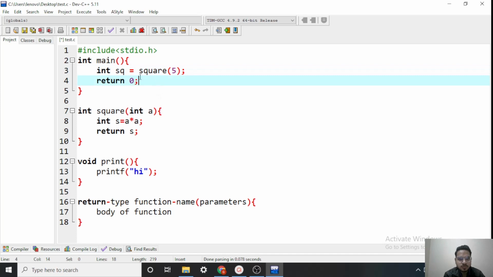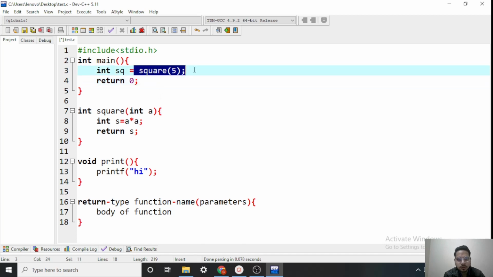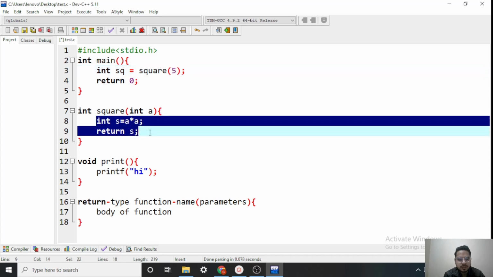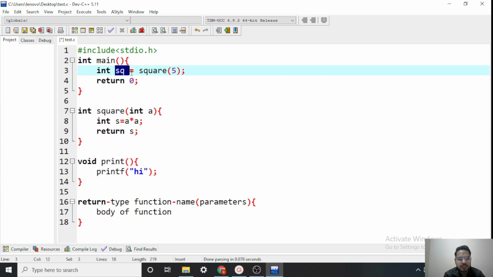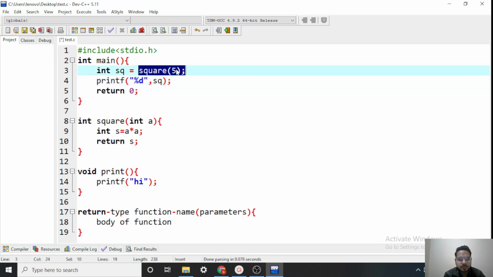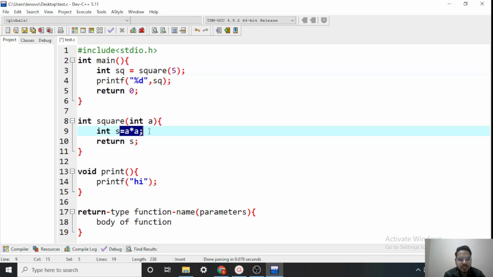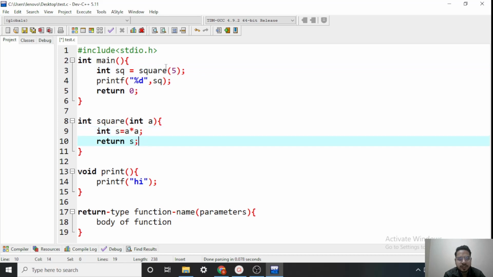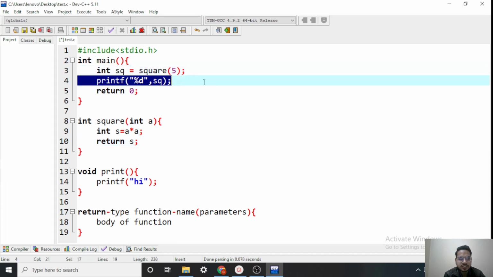So what it will do is call the function square and pass 5 into it, and it will return 5 into 5, 25. It will get inside this sq, then I can print it. See one more time: this will call the square function and pass 5 to it. It will do some calculation, 5 into 5, that is 25. It will return 25. Where will that 25 be stored? Here inside sq. Then I can print this sq.